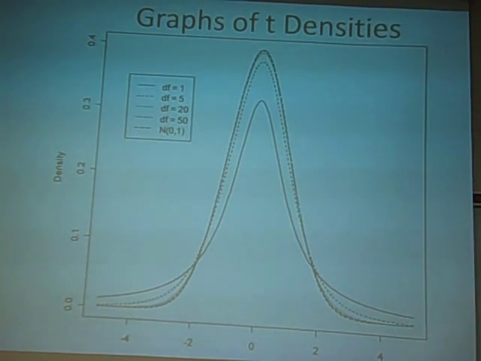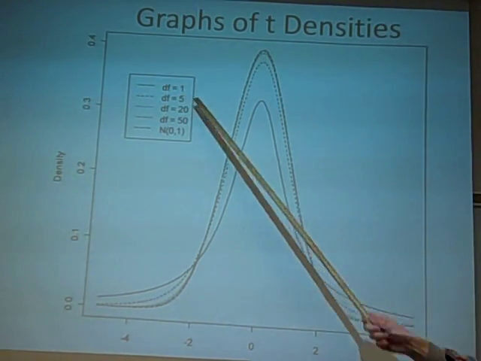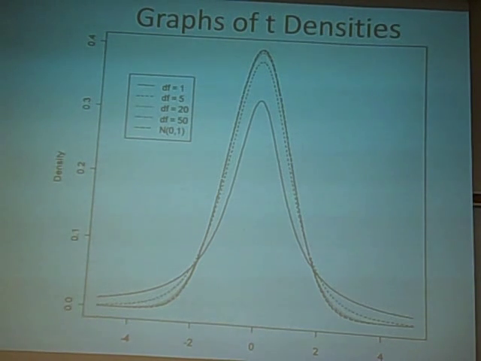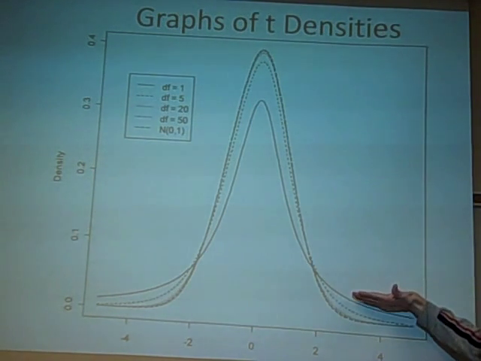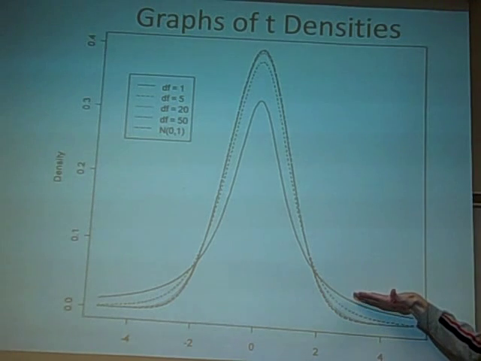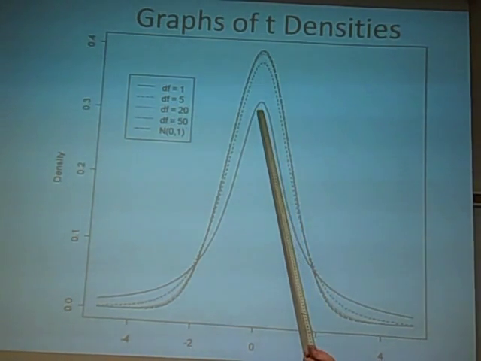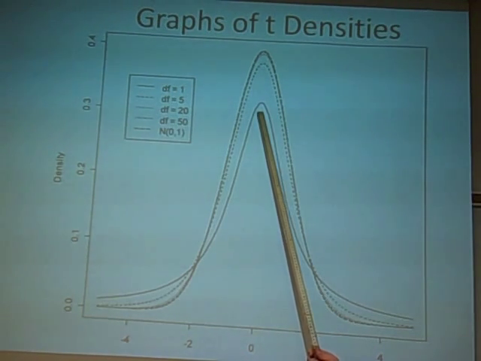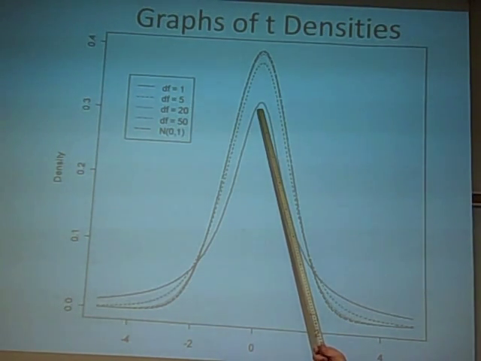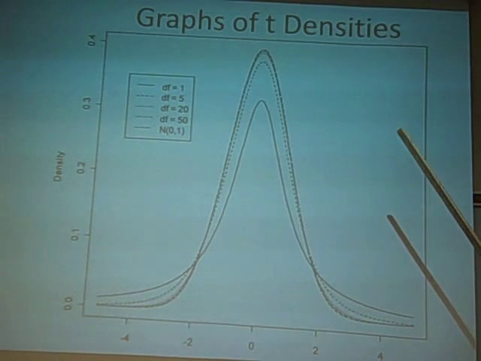Go to the opposite end. The t with 1 degree of freedom is going to have the fattest tails. It's going to have a bunch of area out here in the tail, and it's going to have the least amount of area here in the middle. With the one with 1 degree of freedom, you can see that pretty well, I think, right? And then from that point, it's just kind of varying degrees.